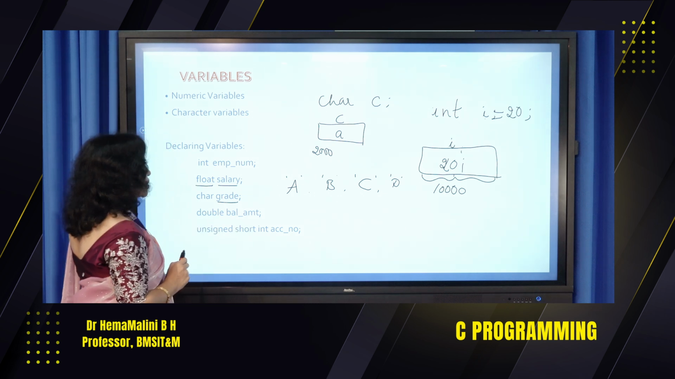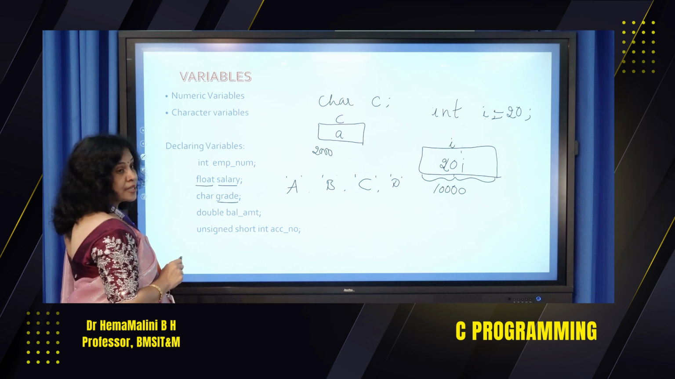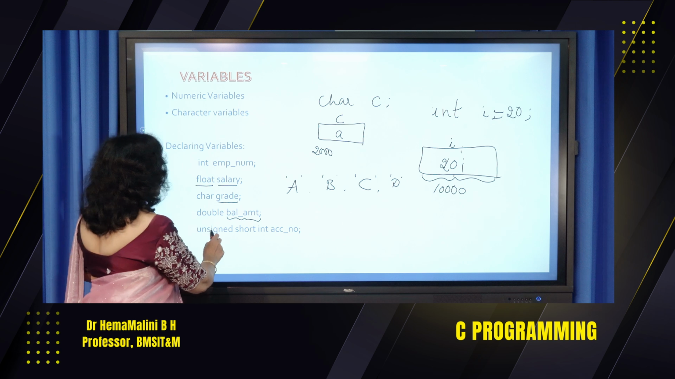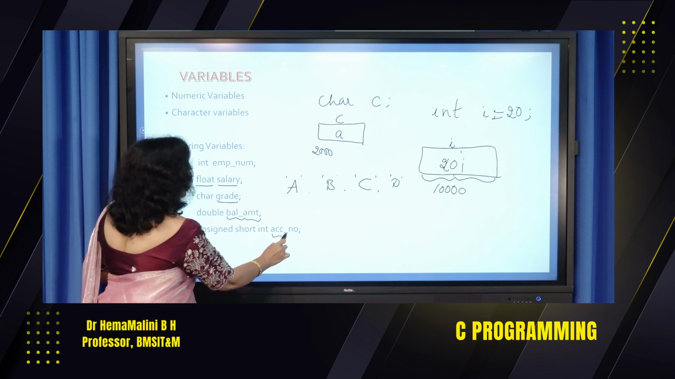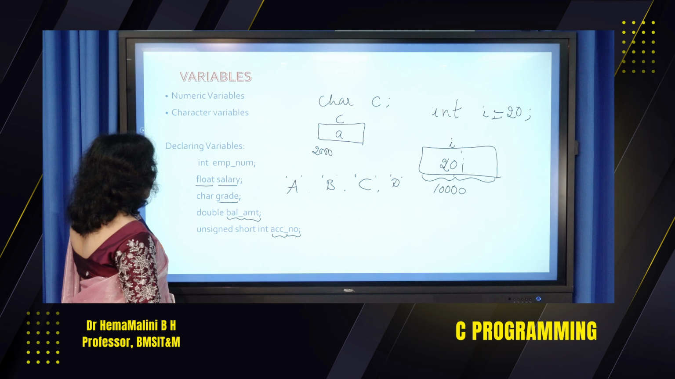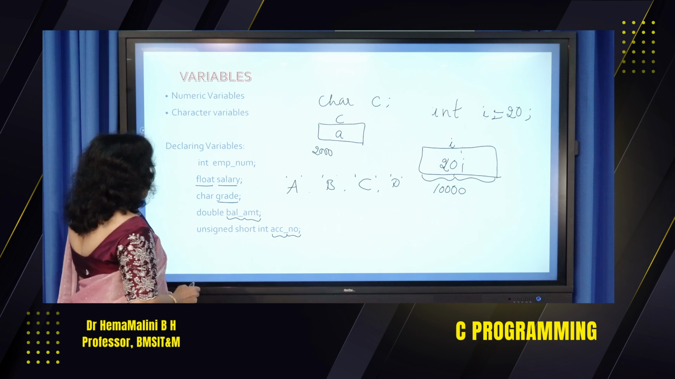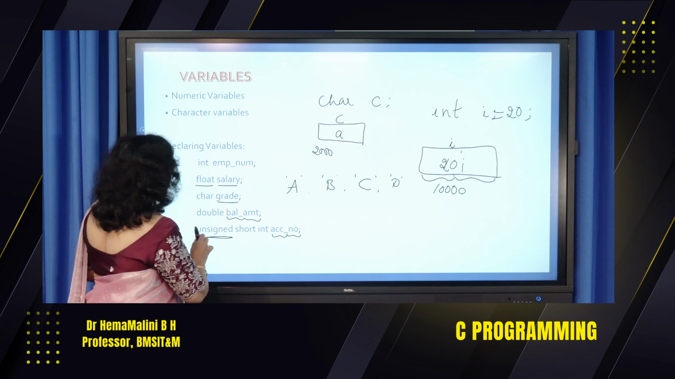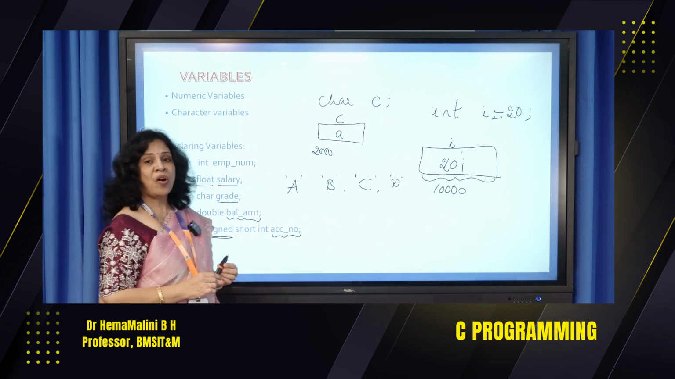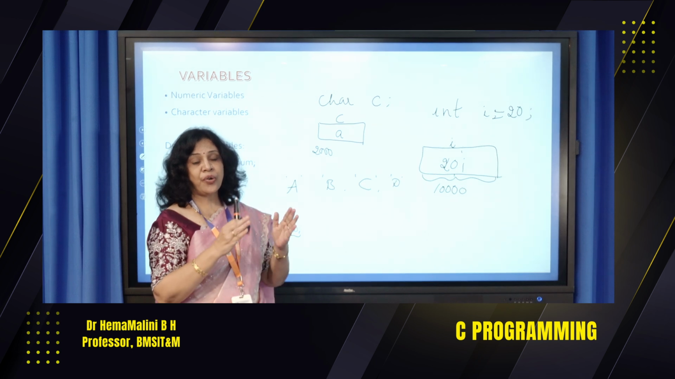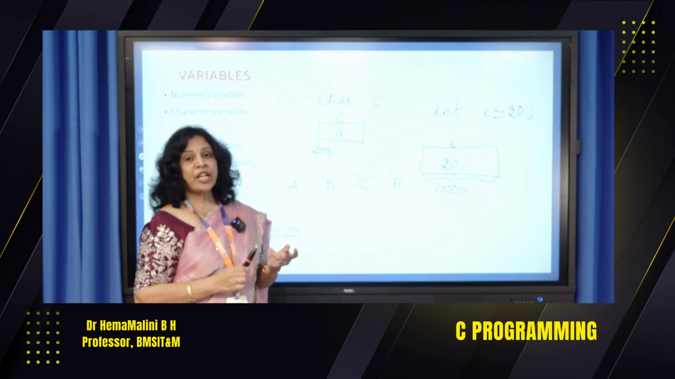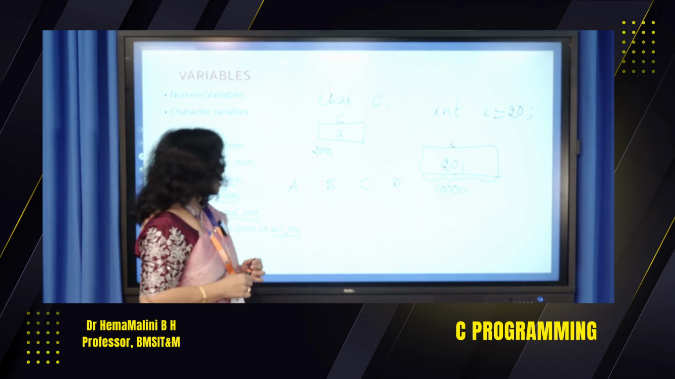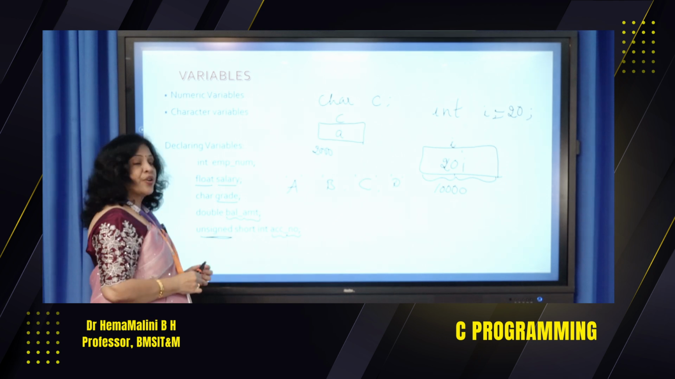Double balance amount. Say I am going to check your bank statement. The balance amount would be double. Unsigned short int account number. Say in your bank, I am going to check the account number. The account number will not be a negative value. That is why we have used unsigned short int, because long int might not be necessary. If you are going to check for a small company, you might not have some 65,000 employees. Say it is having some 100 or 200 employees. So in that case, unsigned short int would do.